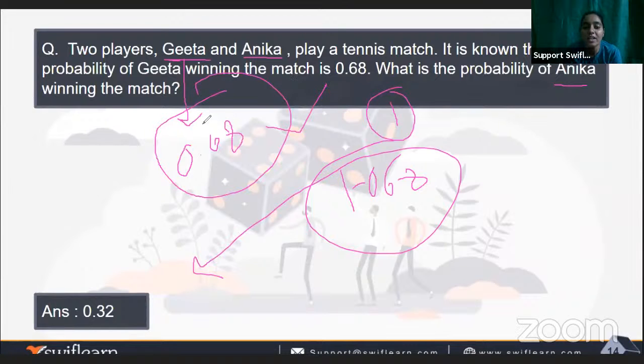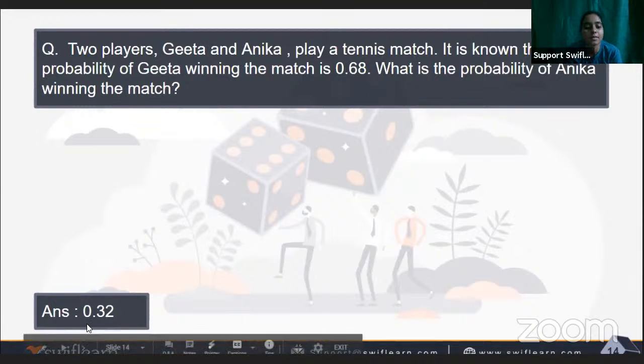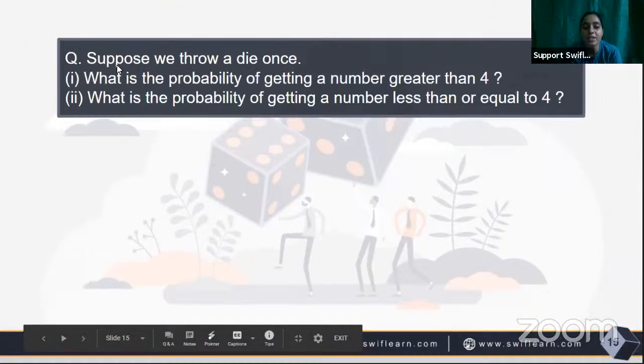Okay, so when we deduct the probability of winning of one person, it will be 1 minus the probability of winning of the other person. Is that clear to you? Yes, it will be clear to you. And we have the probability equal to 1 for all the events. Now we have this question.